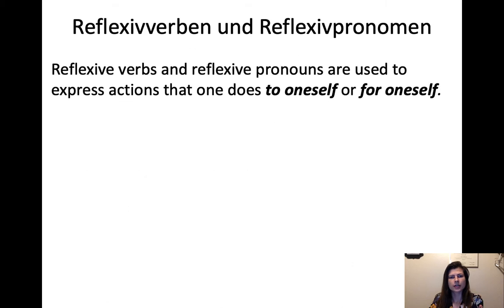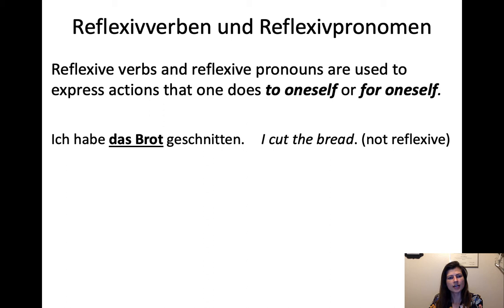Okay, so let's try. Reflexive verbs and pronouns are used to express actions that one does to oneself or for oneself. So, ich habe das Brot geschnitten means I cut the bread. It's not reflexive. It's just a normal sentence. I have cut the bread. It's a direct object. It receives the cutting action.